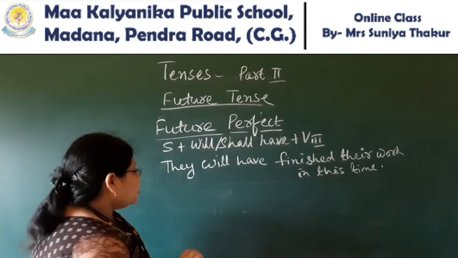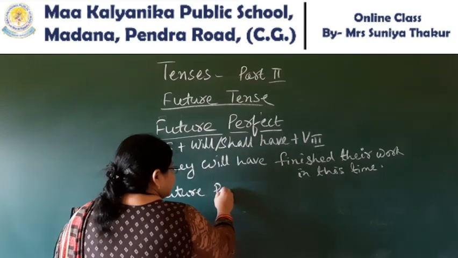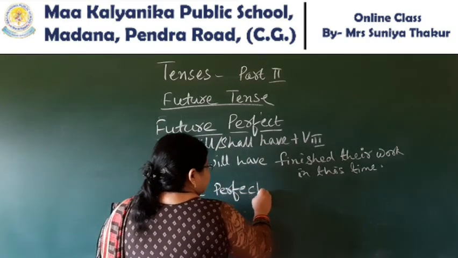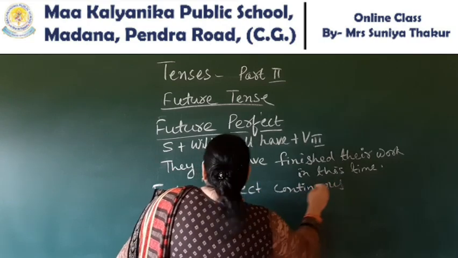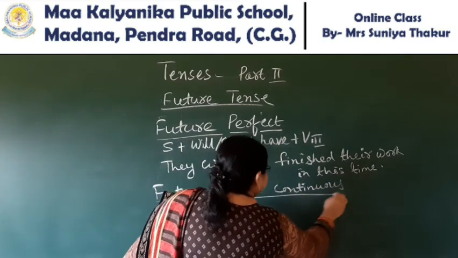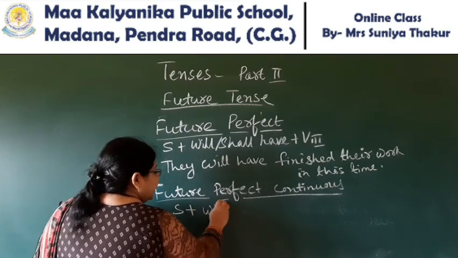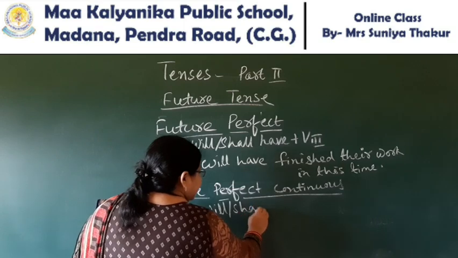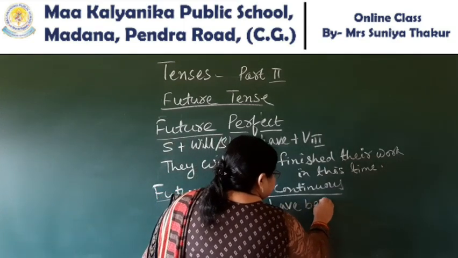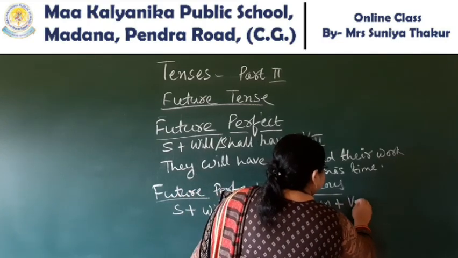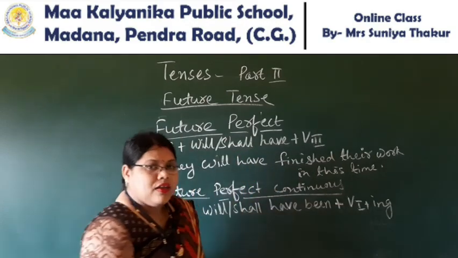What will be the structure? Future perfect continuous. What will be the structure here? Subject with will, shall, have been, verb first form with ing, continuous form.